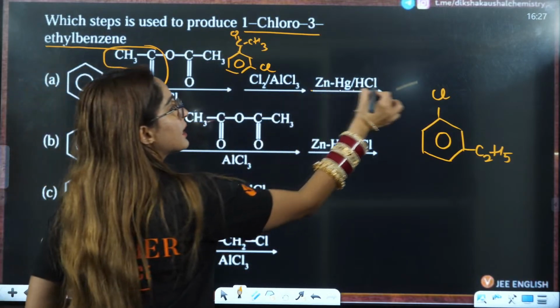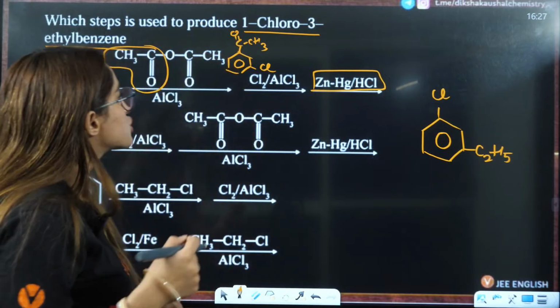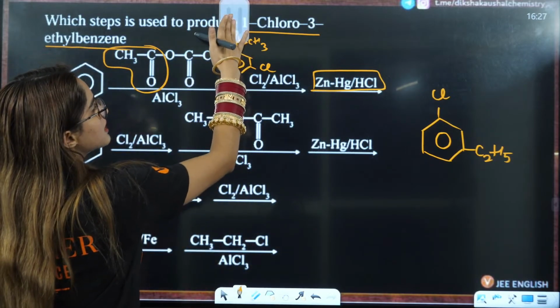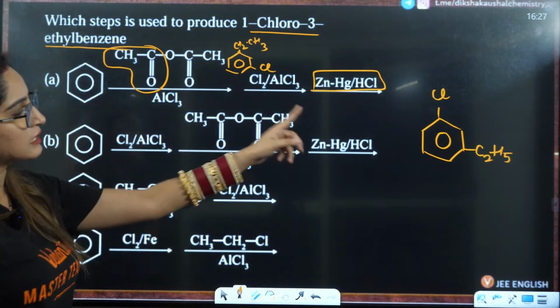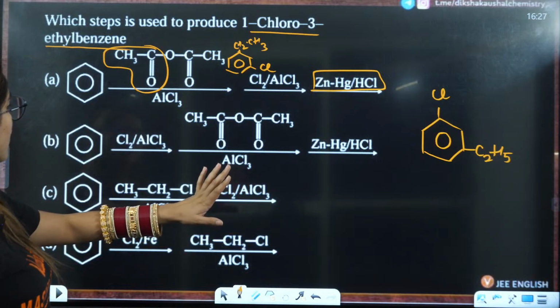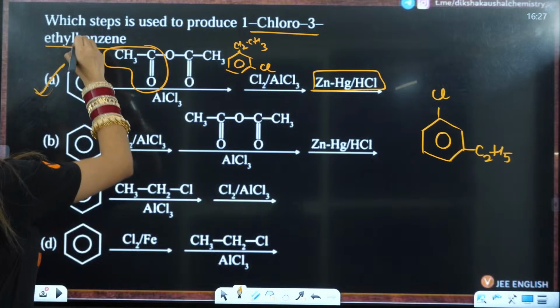Then you have zinc amalgam. Now what is this? It is Clemmensen reduction. So now you will convert this C double bond O to CH2. That means, am I able to make this compound? Yes. From the first option only we are able to make this compound. That means A is the correct answer.